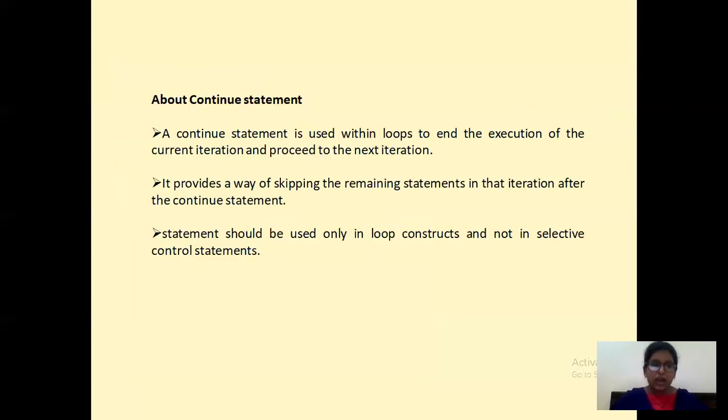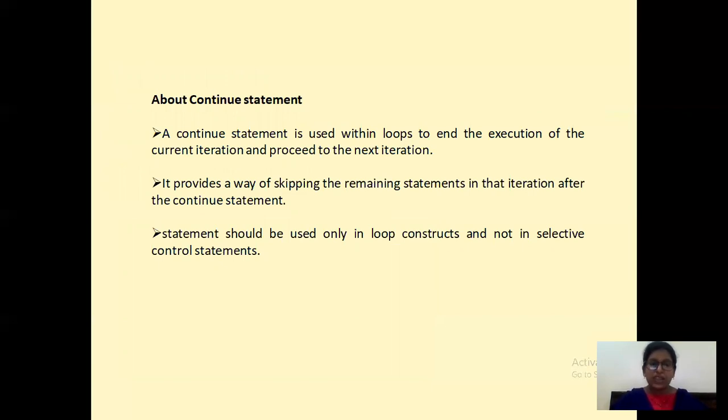Then let's see about this continue statement. A continue statement is used within loops to end the execution of the current iteration and proceed to the next iteration.